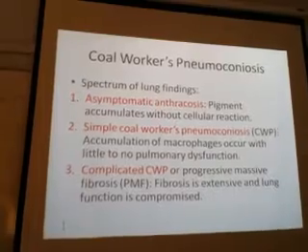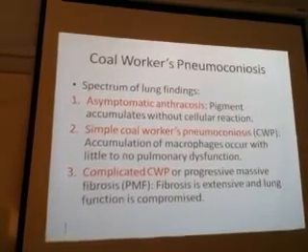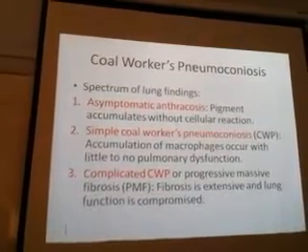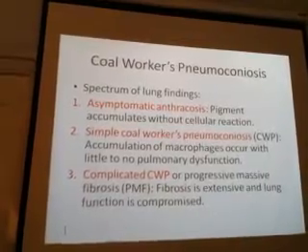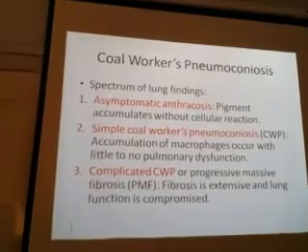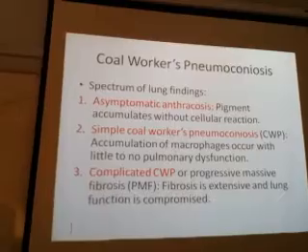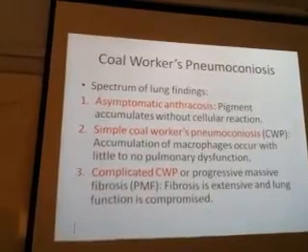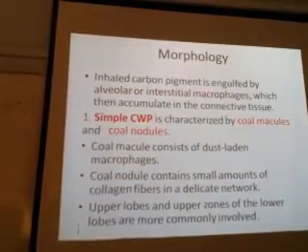So third is the complicated coal workers pneumoconiosis, where there is fibrosis, progressive massive fibrosis. And once there is fibrosis of the interstitium, the pulmonary function starts decreasing because the exchange of gases will not take place. So these are the three categories of coal workers pneumoconiosis. First is asymptomatic, second is simple coal workers pneumoconiosis, third is complicated coal workers pneumoconiosis.